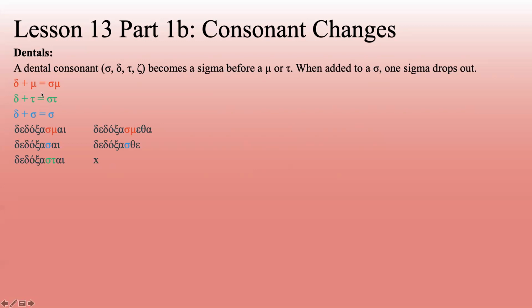Now this formula here is going to work the same with all of these other ones as well. Whatever the letter is at the beginning will change into a sigma before the mu or before the tau, or will just become one sigma. So these are the ones that do it.